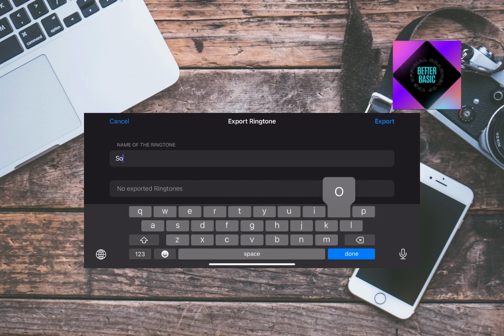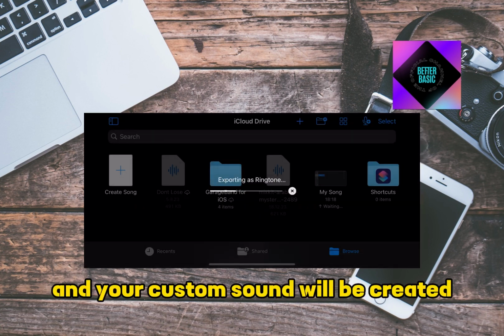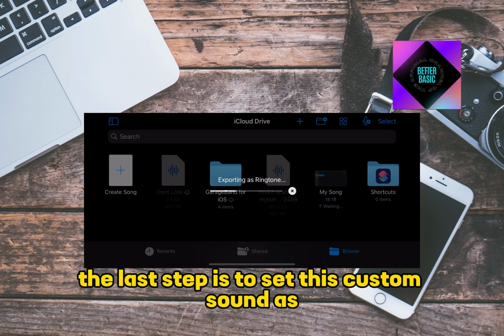Tap on the Export button, and your custom sound will be created. The last step is to set this custom sound as your default alert.